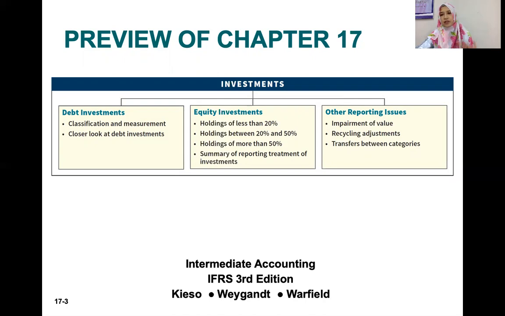And for equity investment, what if our ownership of other companies' shares is less than 20%, or if it is between 20 to 50%, or if it is majority ownership of more than 50%, what kind of method can we use to measure the investment and value the investment and disclose the investment in our financial statements. And also, we have to talk about the issue of impairment for this investment.